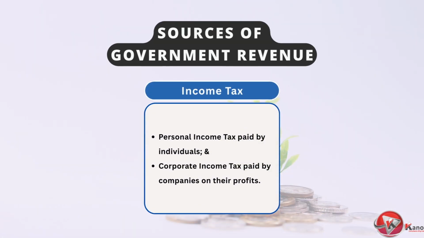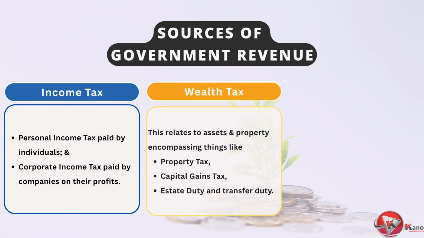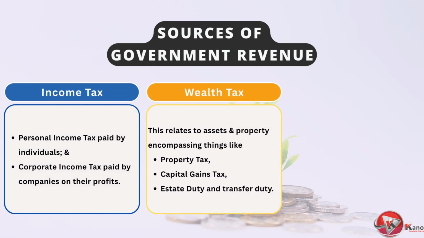There's income tax, which includes both personal income tax paid by individuals and corporate income tax paid by companies on their profits. Okay, income tax. Big one. Definitely. Then there's wealth tax. This relates to assets and property, encompassing things like property tax, capital gains tax, estate duty, and transfer duty. Taxing what people own, essentially.